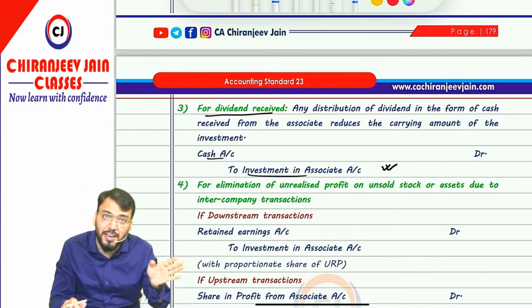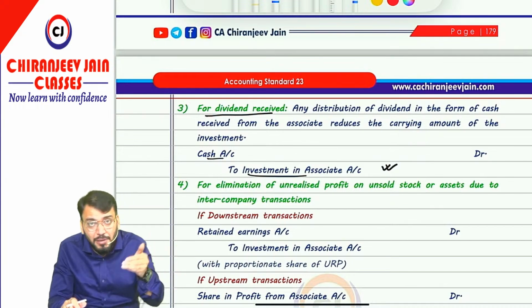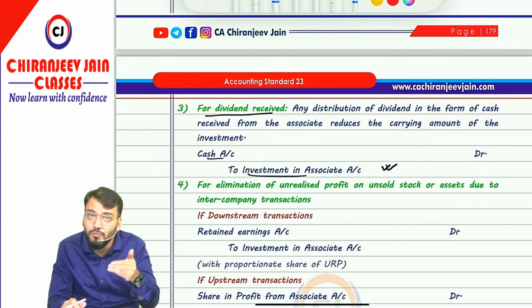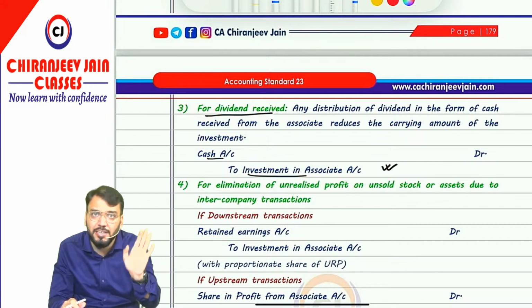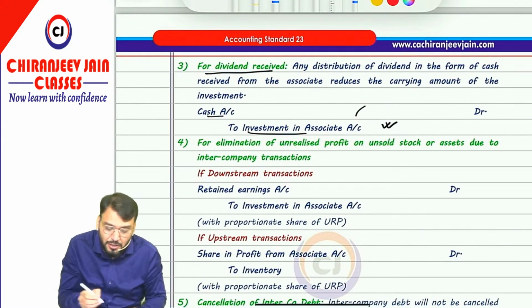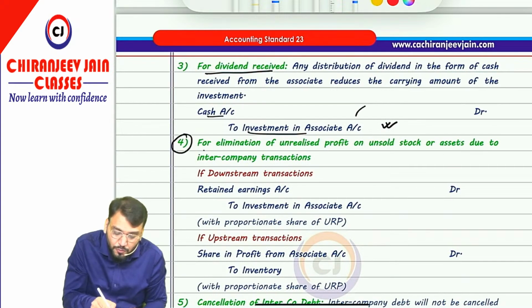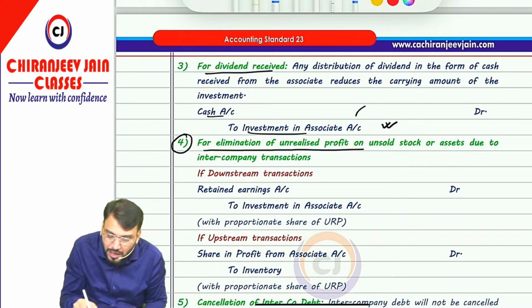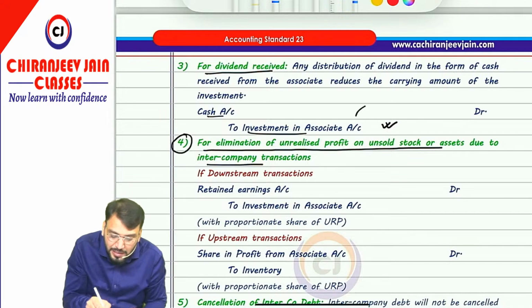So in separate financial statements we are applying AS 13. But now coming to AS 23, whatever dividend received will be deducted from the cost price of investment. Understood? Now I will explain this point number 1: eliminating unrealized profit on unsold stock or assets due to intercompany transactions.